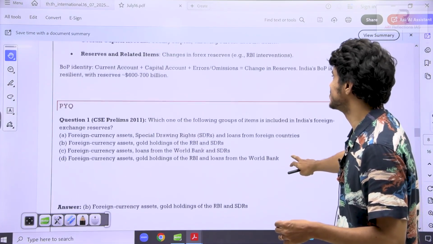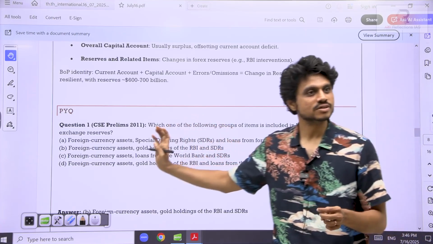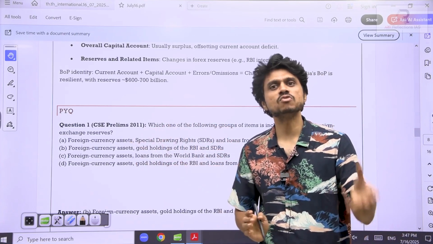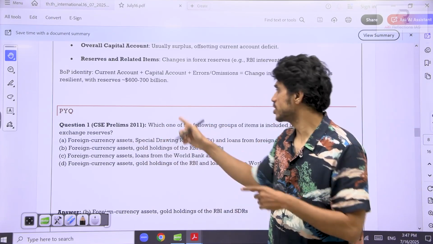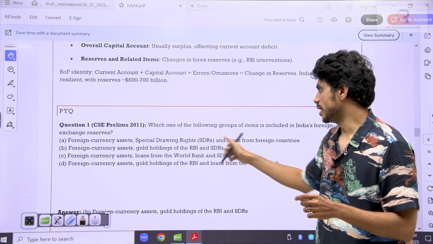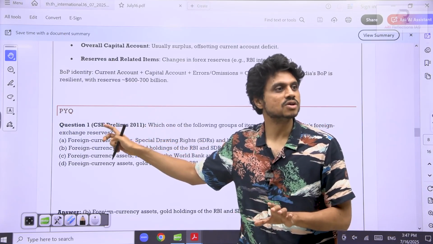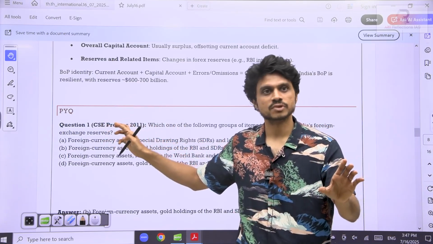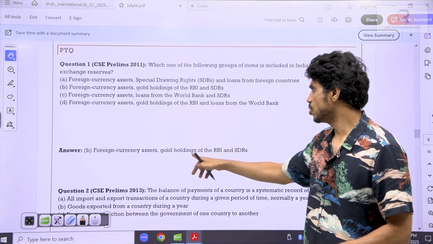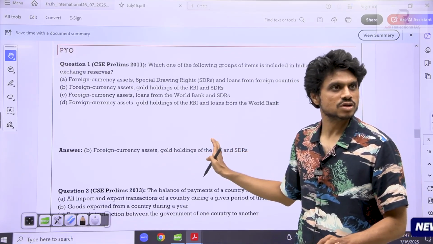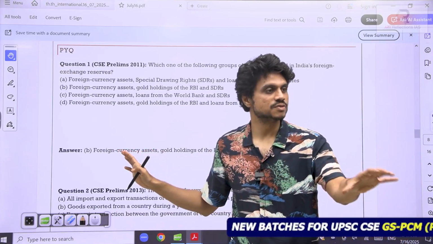so we'll see something. Basically we have done forex reserves, right? Forex reserves are basically the accumulation of foreign assets. Primarily it has dollars in it. The point I want to communicate here is that all those loans, anything we receive from the World Bank, all those things will come in the capital account. They are trying to confuse you. Forex reserves do not have this. Forex reserves are foreign currency assets, gold holdings of the RBI, and SDRs. This is what you have in your forex, the $650 billion which we are talking about.